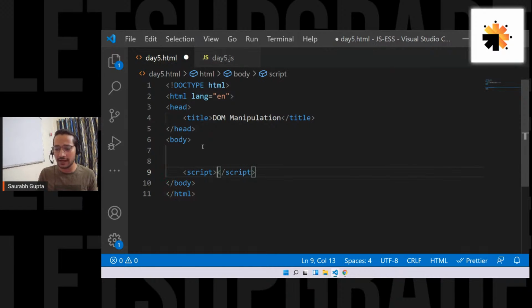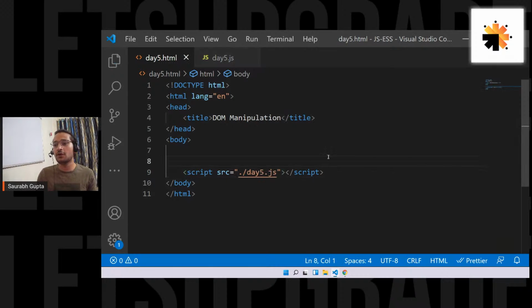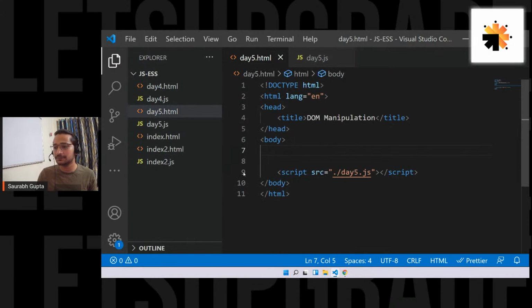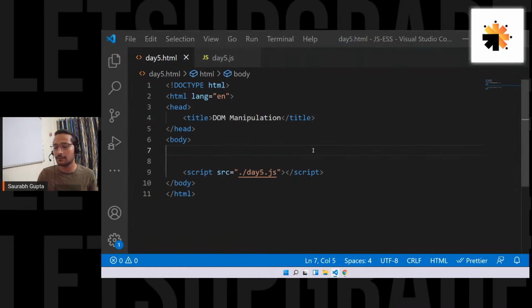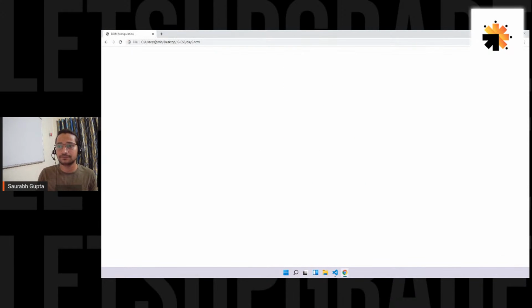I hope everyone remembers, right? Script src dot slash day5.js. Here we go. It is linked. Let's run this file as well. Copy the path and let's go in a browser. Let me take a browser window, and here we go. Running it.